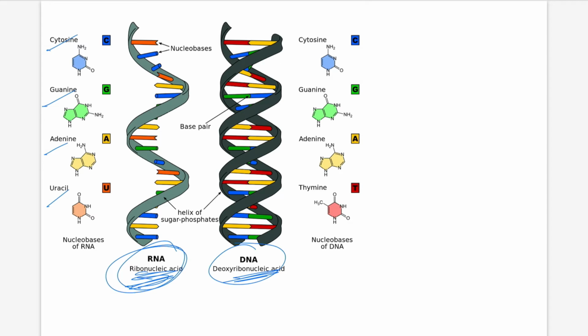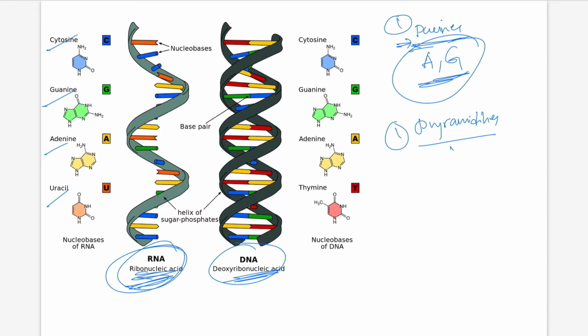There are two classes of bases. Adenine and guanine are purines. Cytosine, thymine and uracil are pyrimidines.